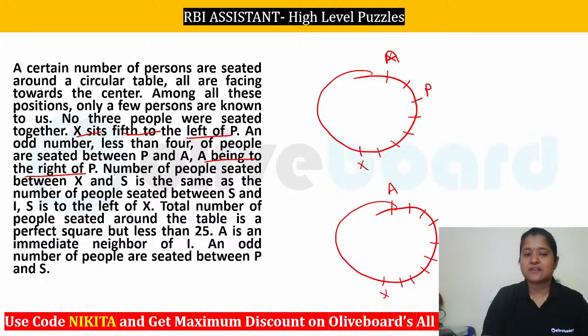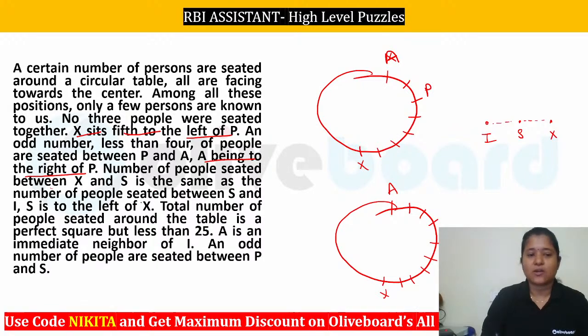After that, what is given? The number of people seated between X and S is the same as the number of people seated between S and I. S is somewhere to the left of X. So let's say this is your X. So this will be your S, because S has to be somewhere to the left of X. So the number of people between S and I should be equal to the number of people between S and X, right? Something like this, okay? So S has to be somewhere in between I and X.